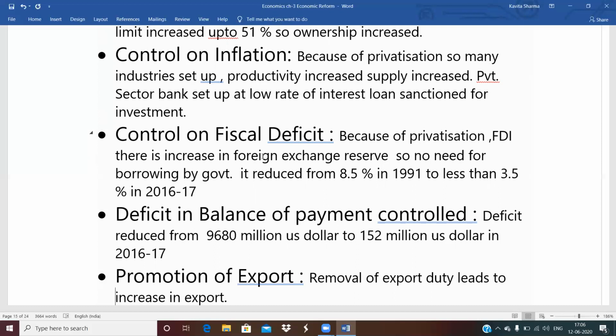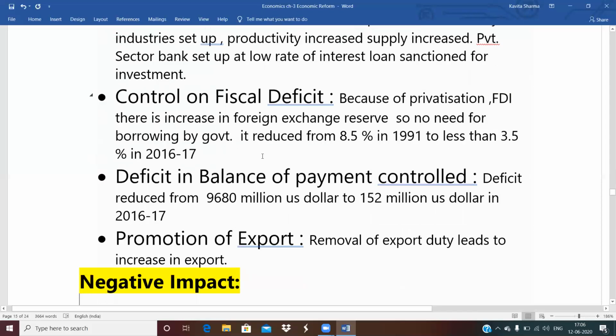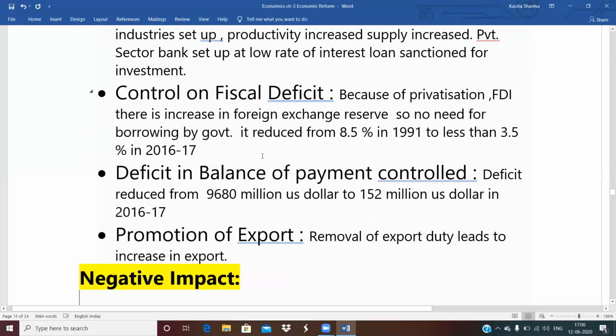Because of that, there is no need for the government to borrow. So it reduced from 8.5% in 1991 to less than 3.5% in 2016-17.